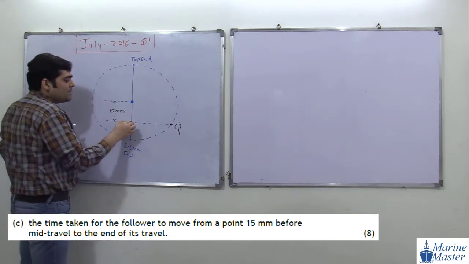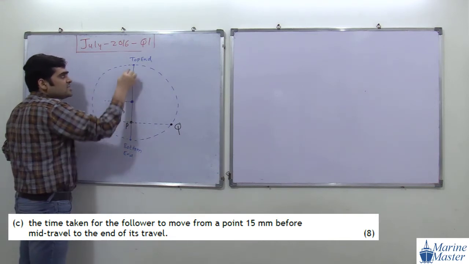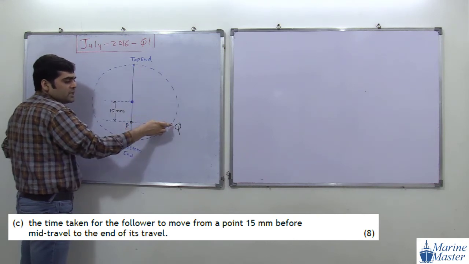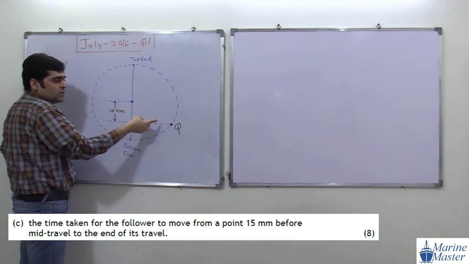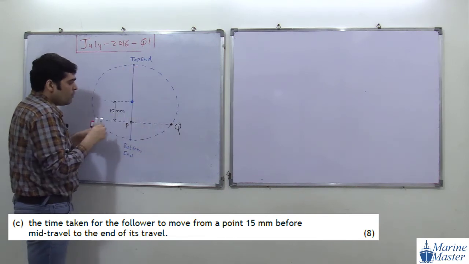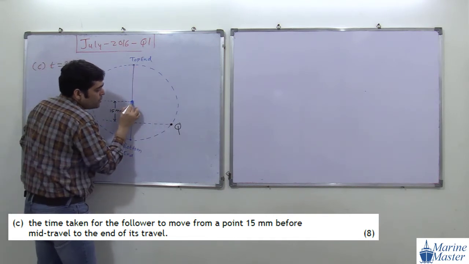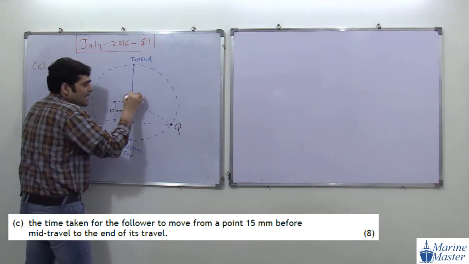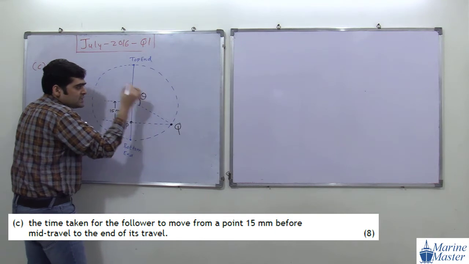Whatever the time required for point P from this distance to this distance, the same time is required by point Q when it goes from this point to this point. So when point Q goes from this point to this point, how much angle is covered by point Q? We will assume this angle as theta.